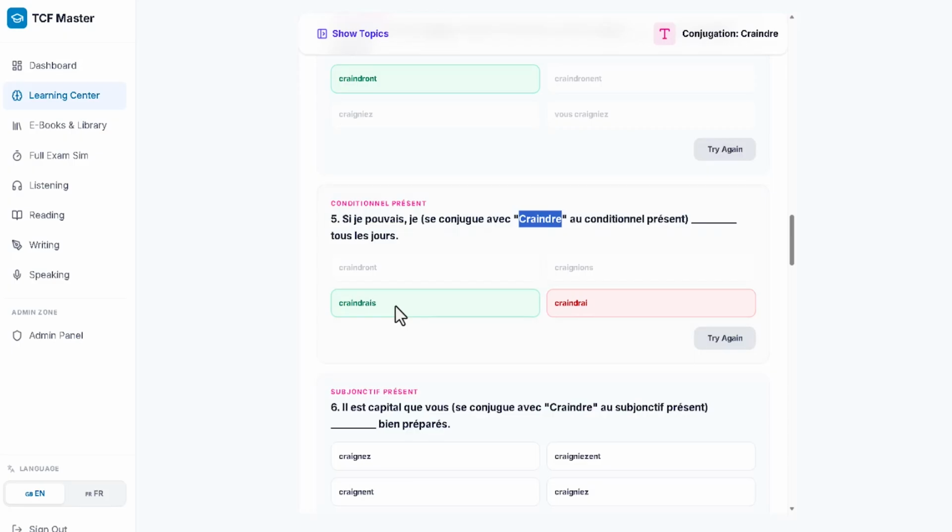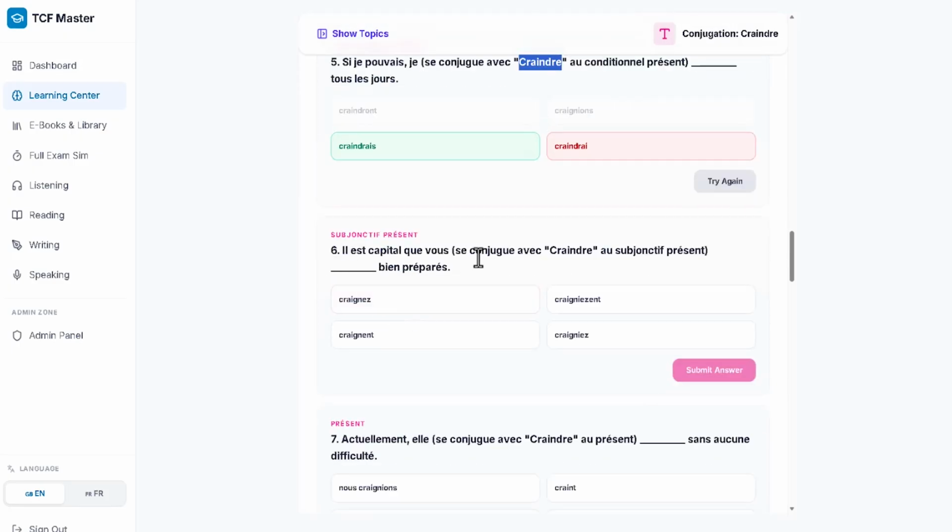You understand? Alright, so let's move to number 6. This is subjonctif présent. Now, il est capital que vous. You see, whenever you see que, that means the verb that will follow must be in subjunctive. You don't need to forget that. If you're in B1, B2, those are things you need to put your mind on. When you see que, any verb that follows will be in subjunctive.